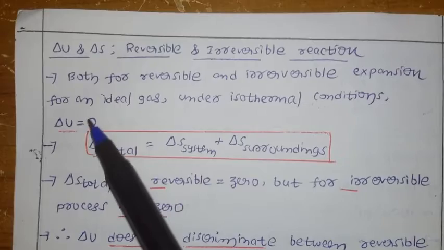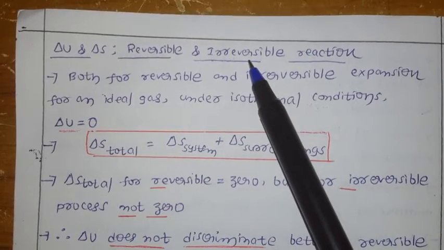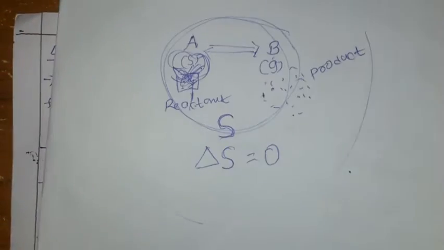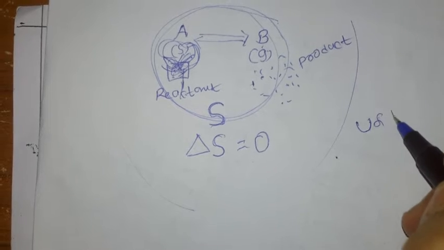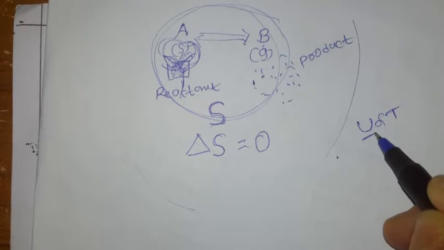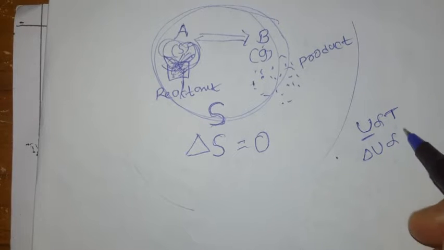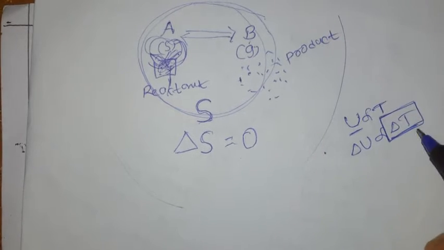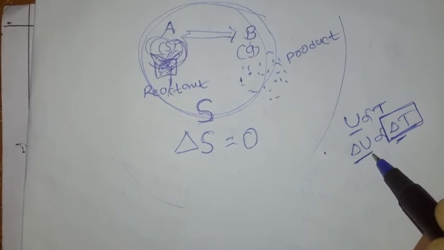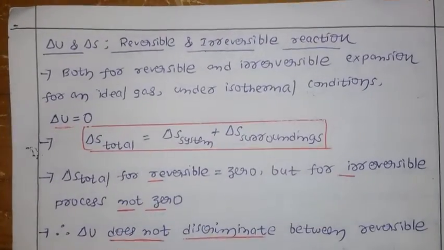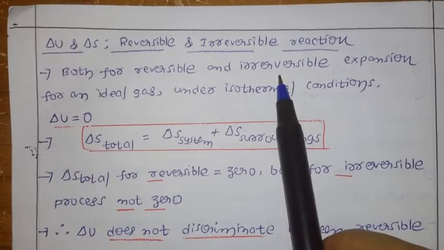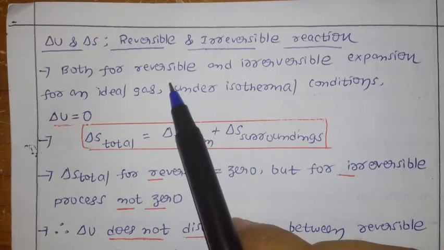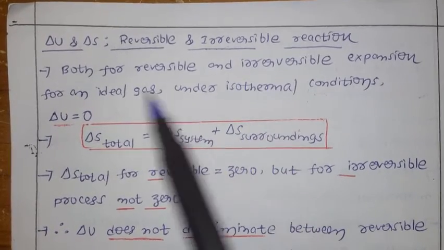irreversible processes? If you take delta U for reversible and irreversible processes in isothermal condition, delta U equals 0. As we already discussed, internal energy U is directly proportional to temperature. Once the temperature increases, internal energy increases. So delta U is directly proportional to delta T. Isothermal means the change in temperature is 0, so delta U is also 0. So for reversible and irreversible expansion in isothermal condition, delta T is 0, so delta U is 0. So you are not able to differentiate between reversible and irreversible expansion based on delta U.